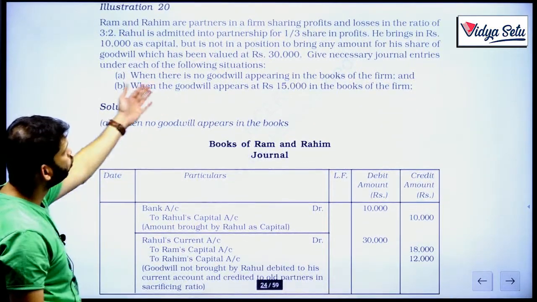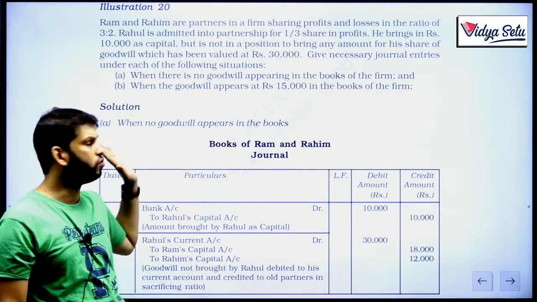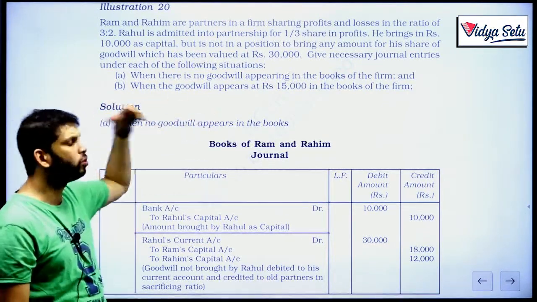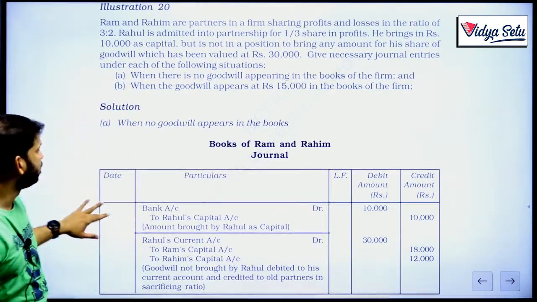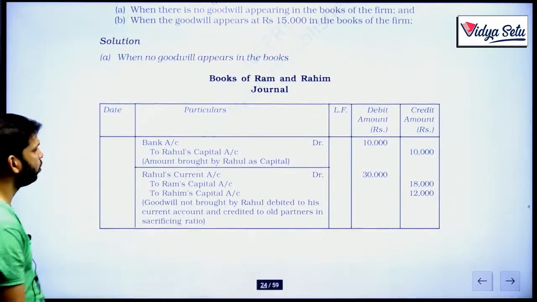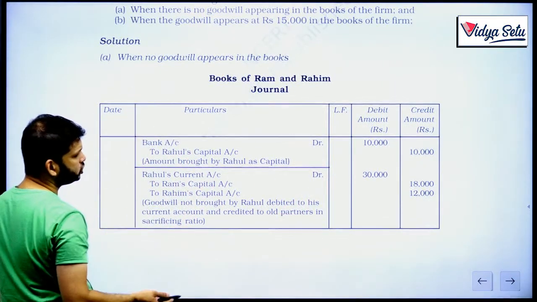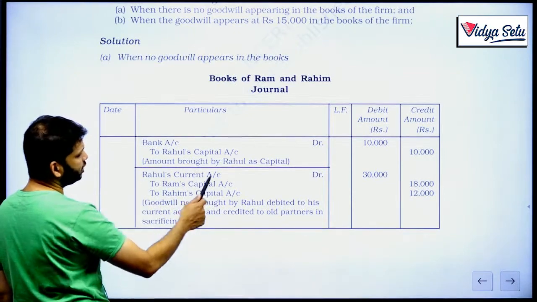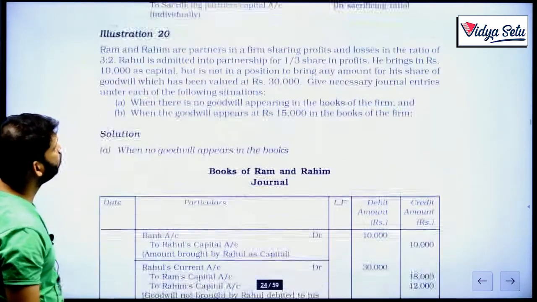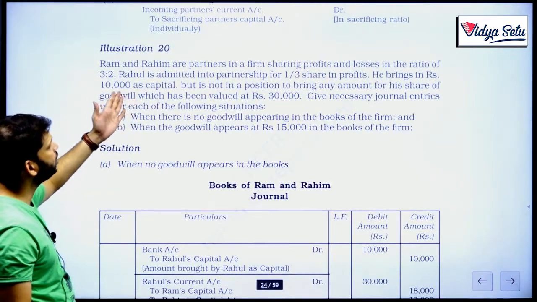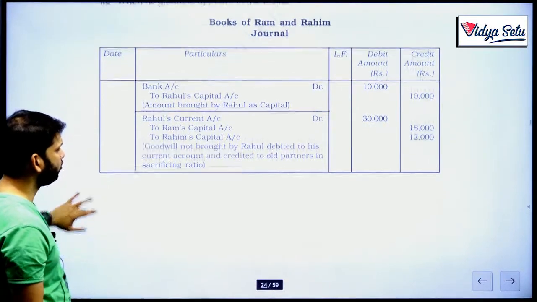Now, when there is no goodwill appearing in the books, we will not raise the name of goodwill. And when there is goodwill of 15,000, we'll write that off. Still, we'll not use the name goodwill. So let's see, when no goodwill appears in the books, bank to Rahul's capital 10,000, and he did not bring his share of goodwill in cash, so his current account will be debited. And the old partners, they have not mentioned how he's taking the money, so we'll assume it to be 3:2, so 18 and 12.